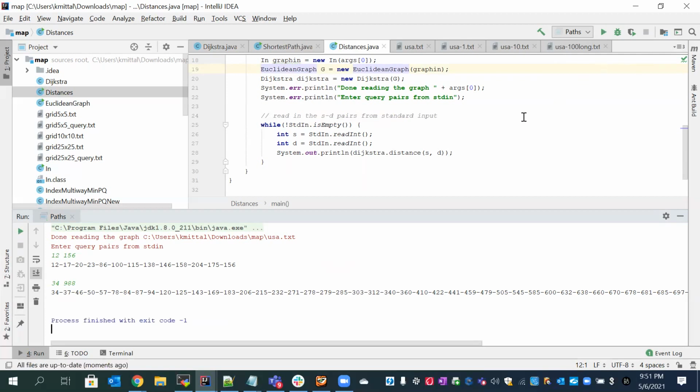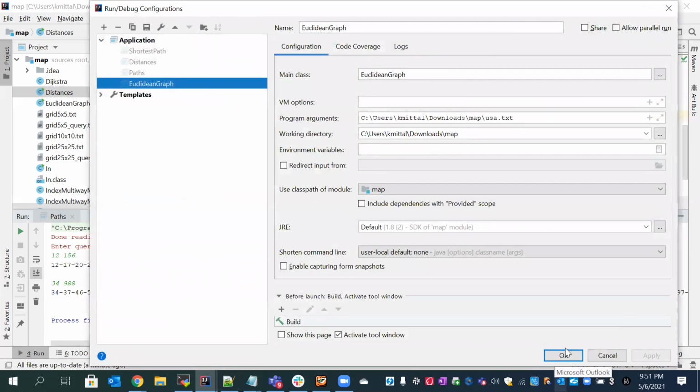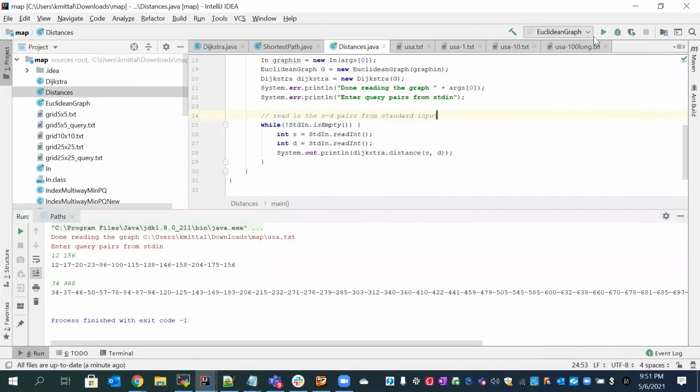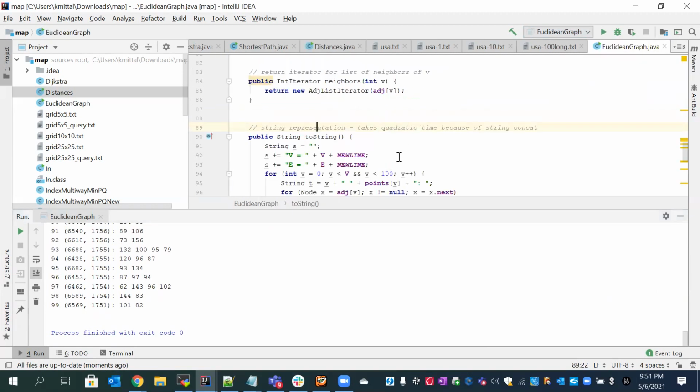Now, if I use the Euclidean graph, for this also I have used the file USA.txt. This class is creating an actual graph, so this will print it, because I have not made any changes for the graph.